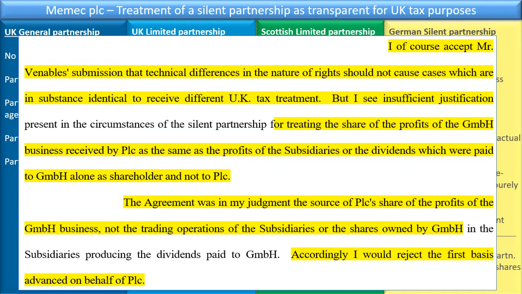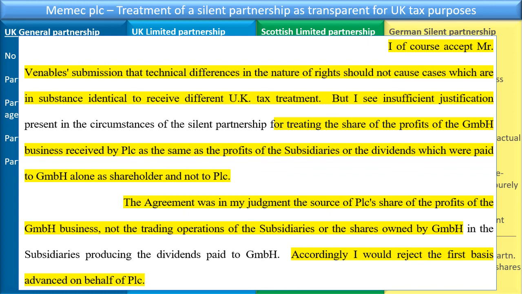But he says, I see insufficient justification present in the circumstances of the silent partnership for treating the share of the profits of the GmbH business received by PLC as the same as the profits of the subsidiaries or the dividends which were paid to the GmbH alone as shareholder and not to PLC.